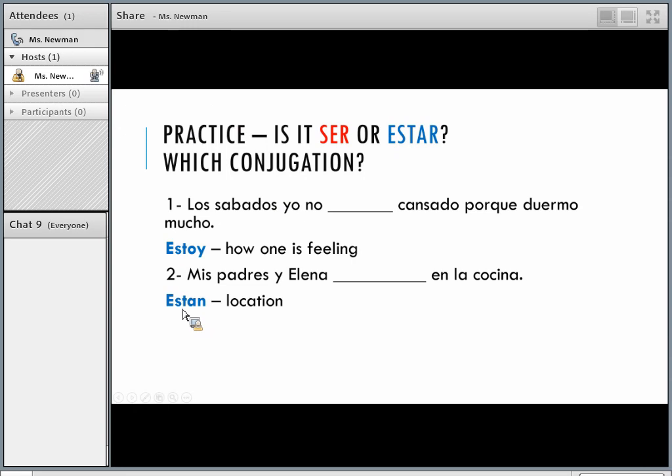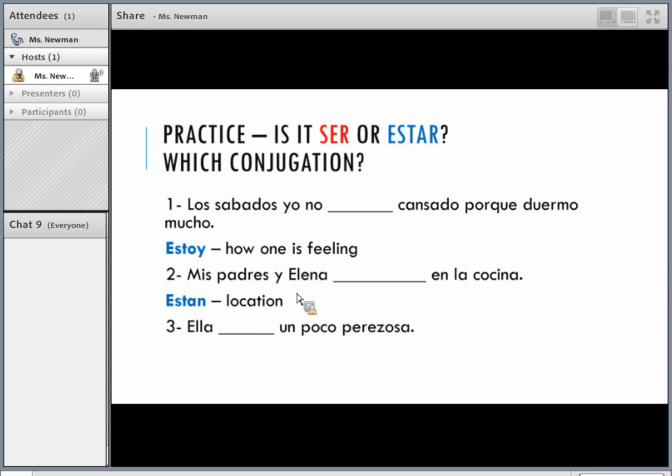It goes with the pronoun they. Because if you took these people here and put them into a pronoun, they would be they. So if my parents and Elena are in the kitchen, they are eating breakfast, right? That's the pronoun that goes with that group of people. So use that conjugation, están.